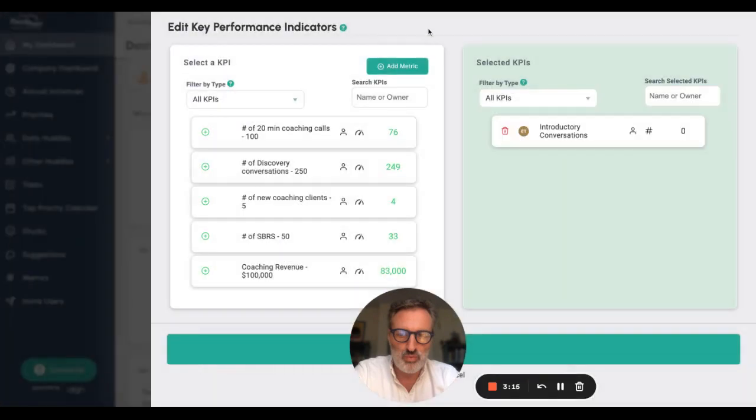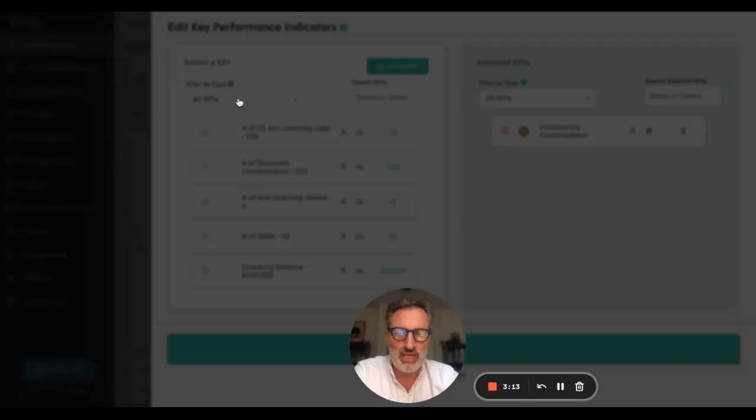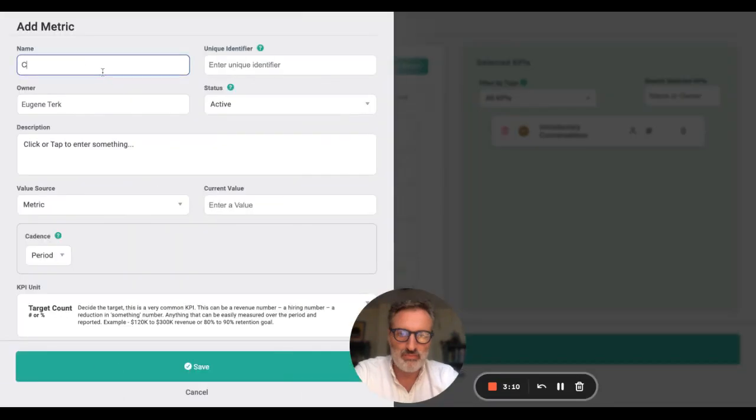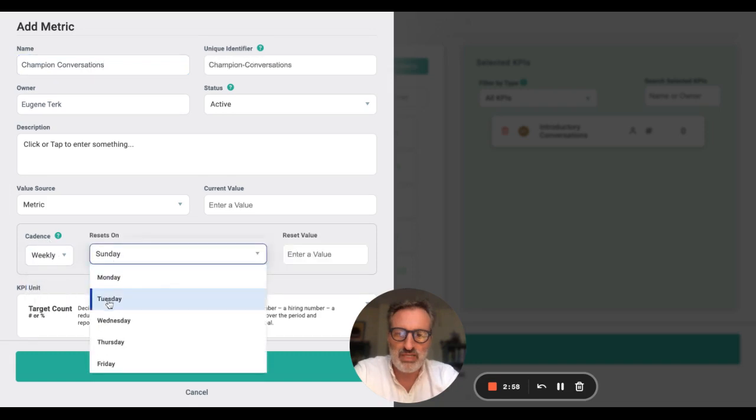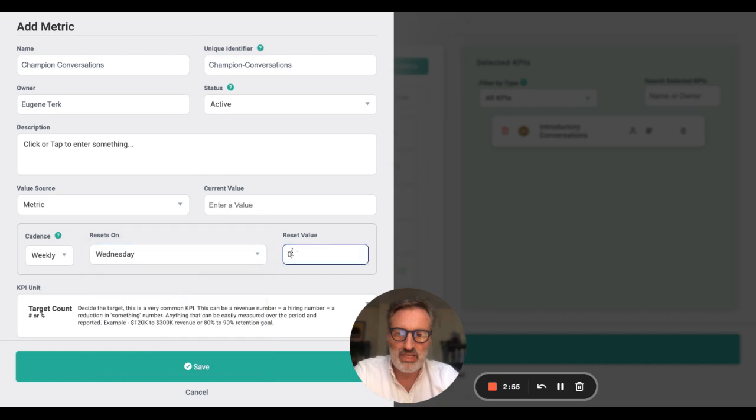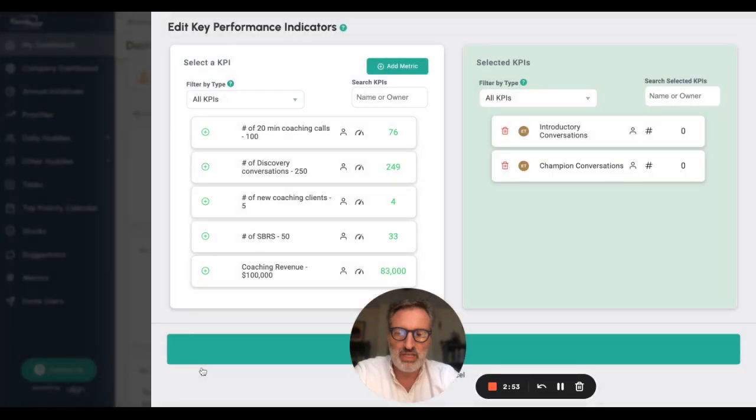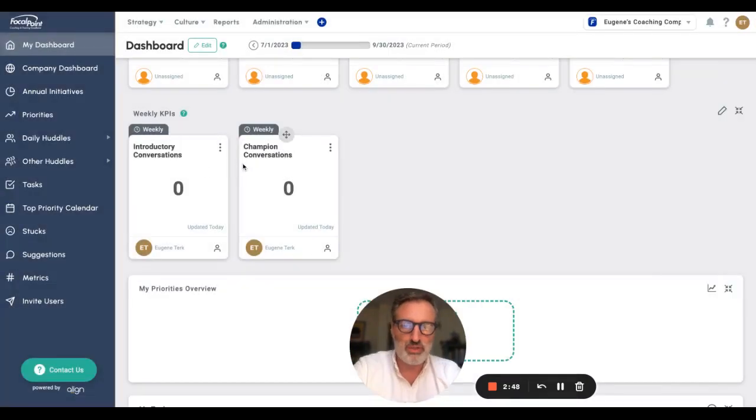And click Save. And I can then create a second metric, just as another example, for champion conversations. I understand that's another one of the metrics. Again, setting the period to weekly, resetting on Wednesdays with a reset value of 0. Click Save. And now I can click Save, and you will see these components, these KPIs or KRAs, now on my dashboard.